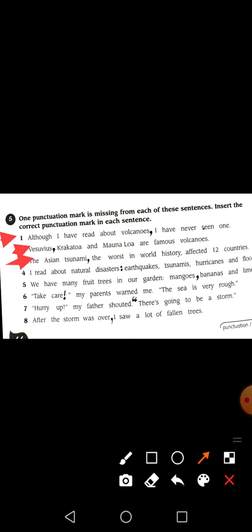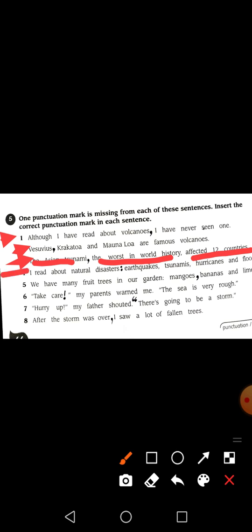Number 3, the Asian tsunami, the worst in the world history, affected 12 countries. Okay, the Asian tsunami, comma, the worst in the world history, comma, because we want to add some more effect. Basically the basic sentence was, the Asian tsunami affected 12 countries. Here the worst in the world's history was the extension, the extra piece of information which we have added about the Asian tsunami. So before and after this extra piece of information we will put comma.